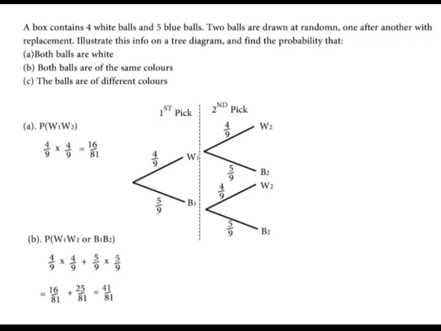And C, there are also 2 paths with different colors, either white blue or blue white. Therefore we calculate the probability of white blue or blue white. That is equal to 4/9 times 5/9 plus 5/9 times 4/9. That gives us 20/81 plus 20/81, giving us 40/81.